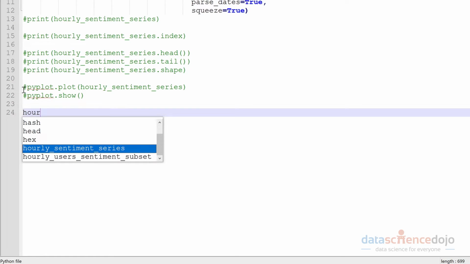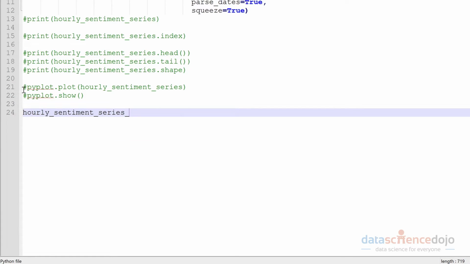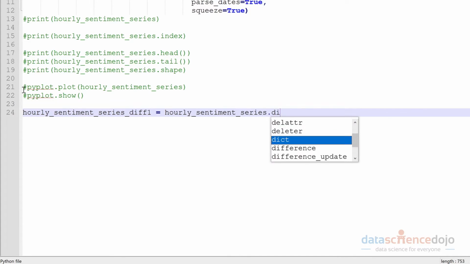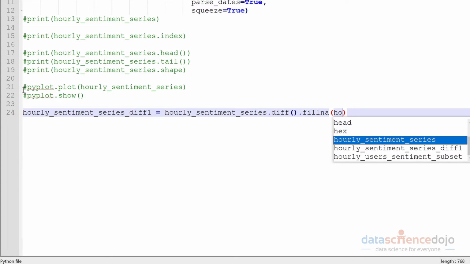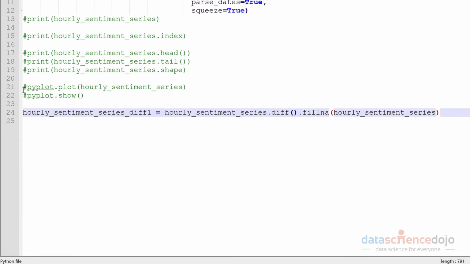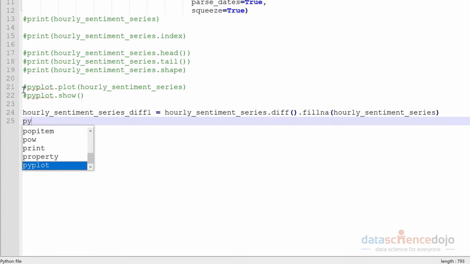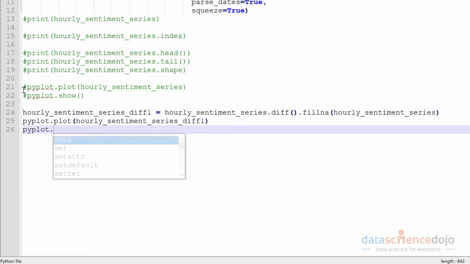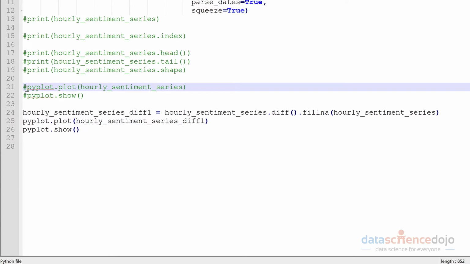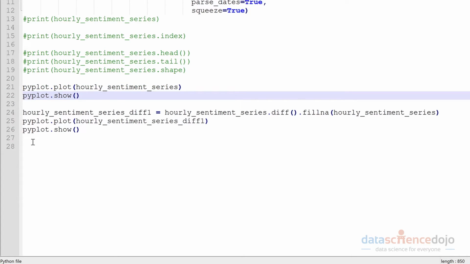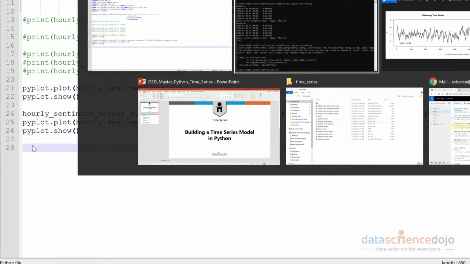So we'll do our first round of differences and see if this makes a difference or not. Apply a diff onto that. And we also need to fill in those missing values so they don't cause trouble for us. Okay, and we need to plot this as well, obviously. Okay, let's have a look. I might just show both plots so you can actually see the difference from the differencing.